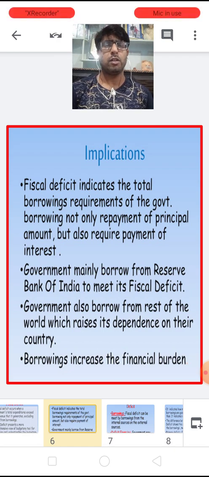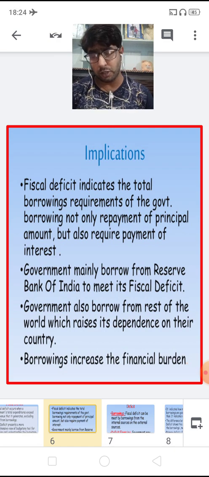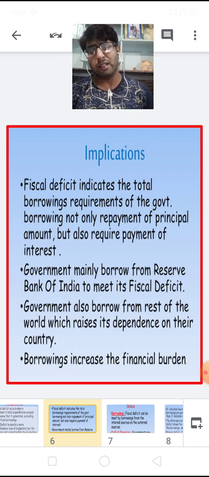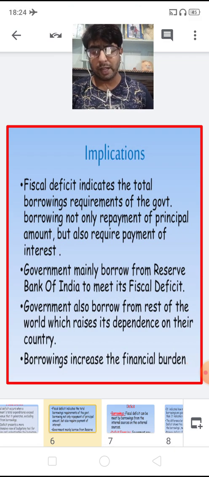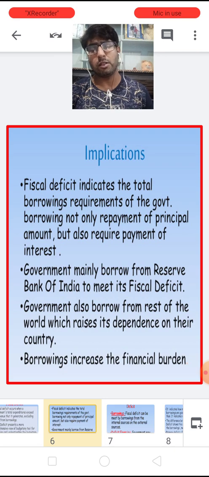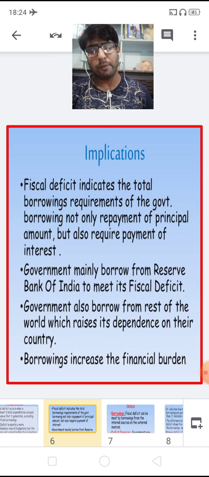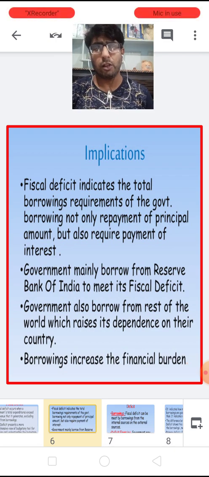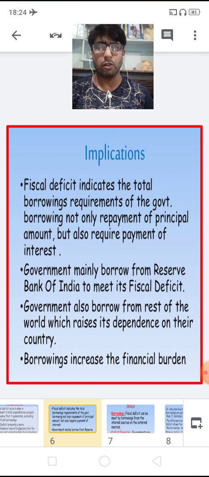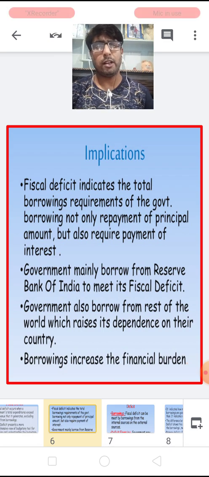You already know what an inflationary spiral is. When the aggregate demand exceeds the aggregate supply, it causes an inflationary gap, which causes an inflationary situation in an economy, the inflationary spiral. So this is how it happens.